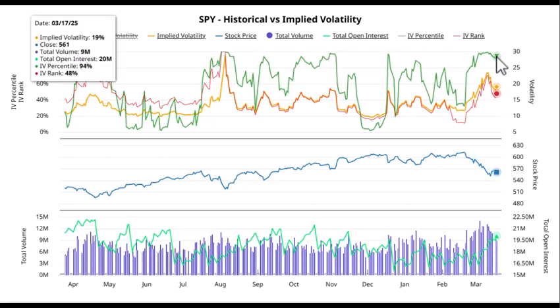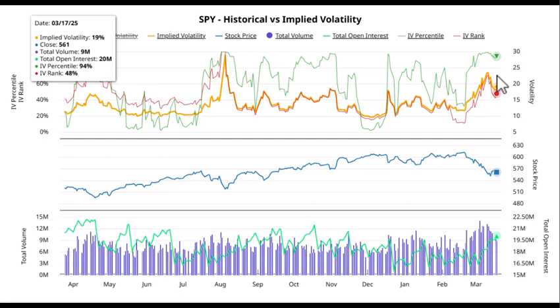Now, what you could do is take the difference between the two. You could say 94 and 47. Let's split the difference, and that's where we think we are. Let's say like a 70th percentile: high, not at the very top of the range, and certainly not at the very low of the range, but at the higher end.